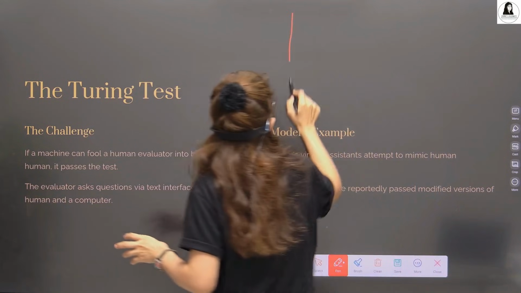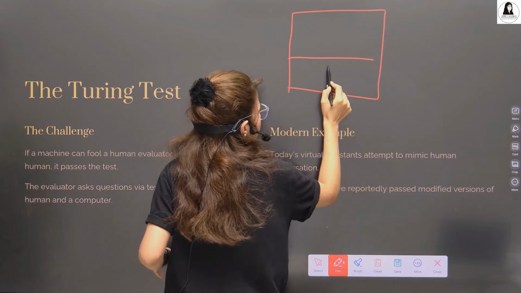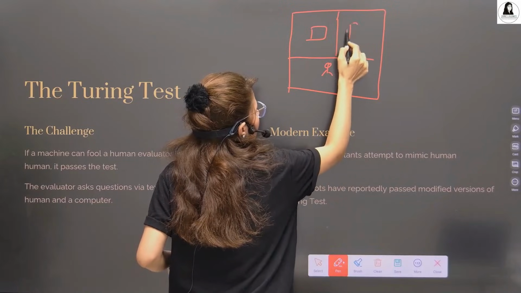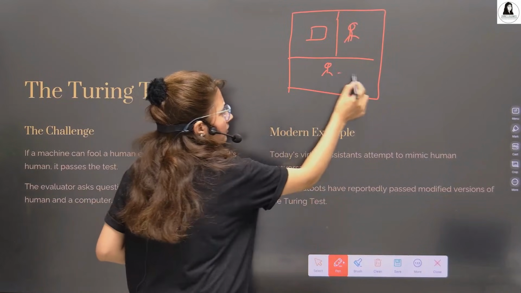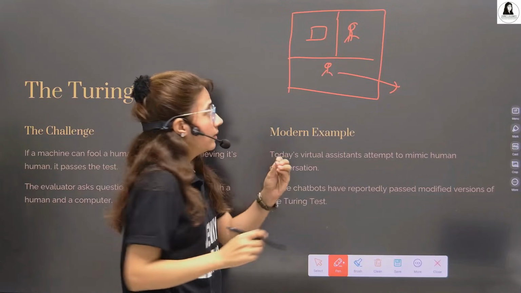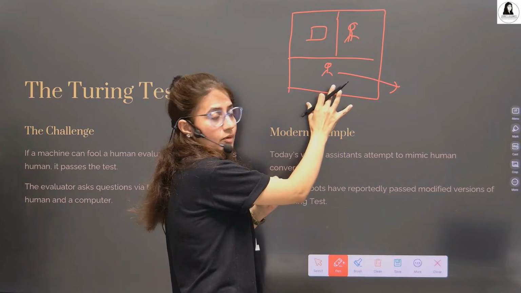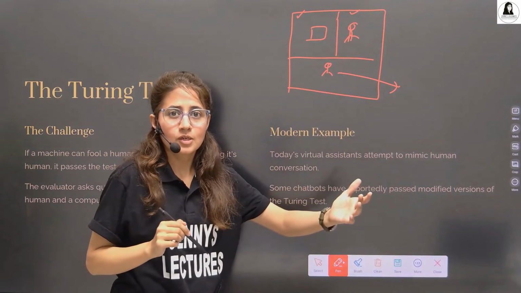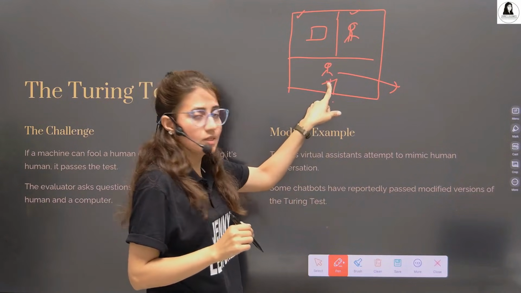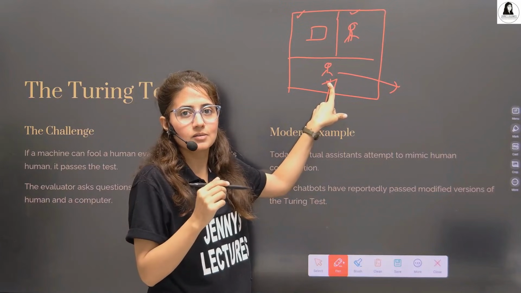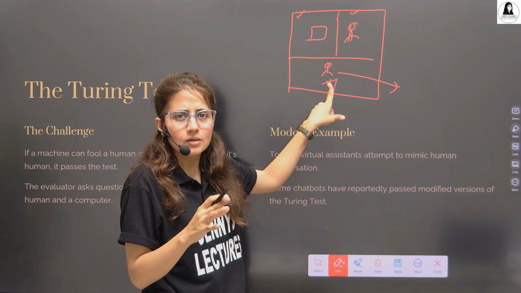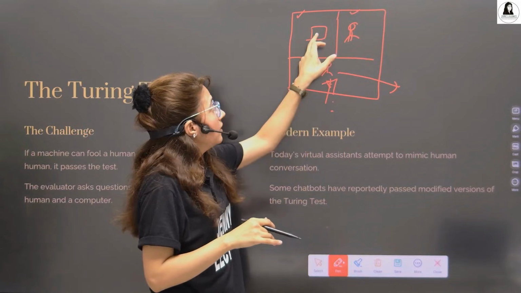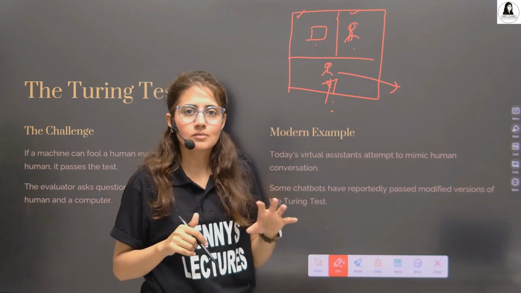So in the test there is an evaluator, a person, suppose, and in one room there is one computer, and in another room there is another person. The first person is the judge, or you can say evaluator, but they cannot see each other, right? In one room we have a machine, a computer. In the other room we have another human. Now this evaluator has to analyze. He'll ask a few text questions. Nobody will say anything. Just by text questions, he'll ask the computer, and the other person will answer those questions.